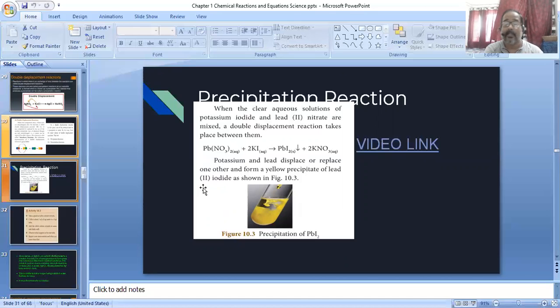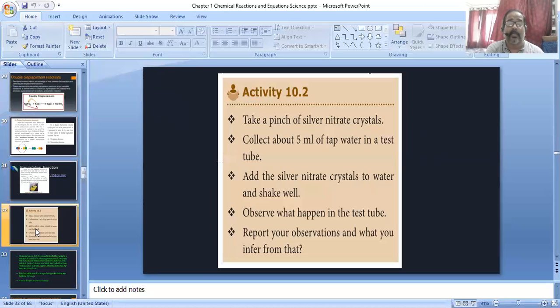And for this type of reaction, we can identify it by an activity, like this. Take a pinch of silver nitrate crystal in our lab, just a pinch of silver nitrate crystal. Collect 5 ml of tap water in a test tube. Add this silver nitrate crystal to the water and shake well. That means just shake the solution. Observe what happened in the test tube and report your observation and what you infer from that.